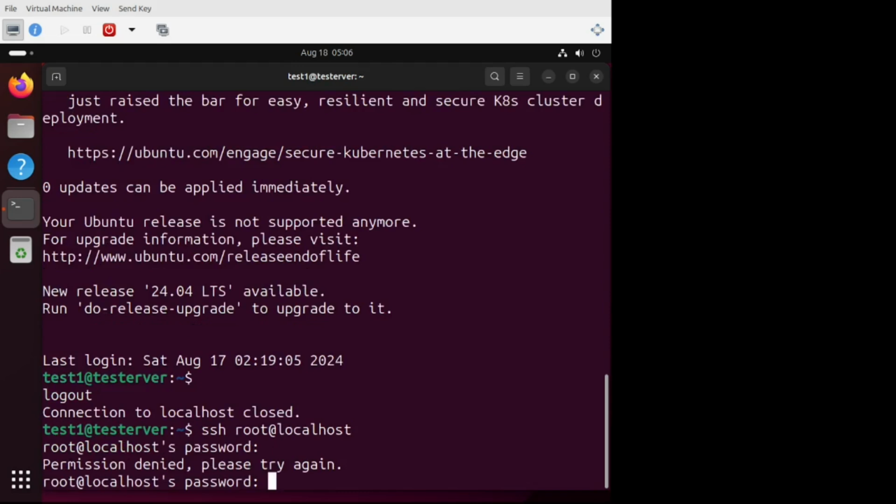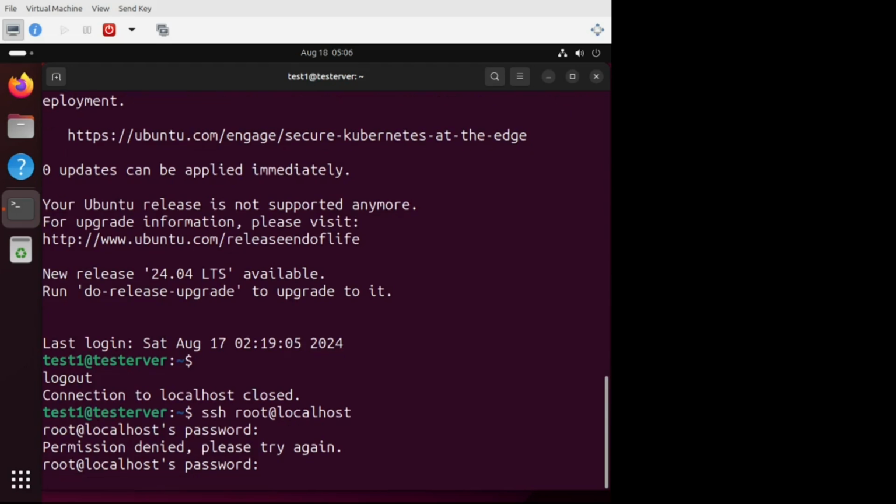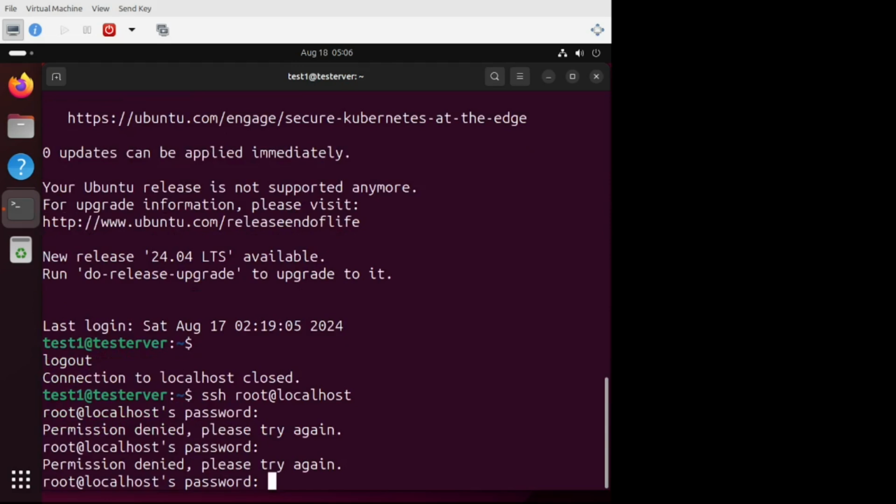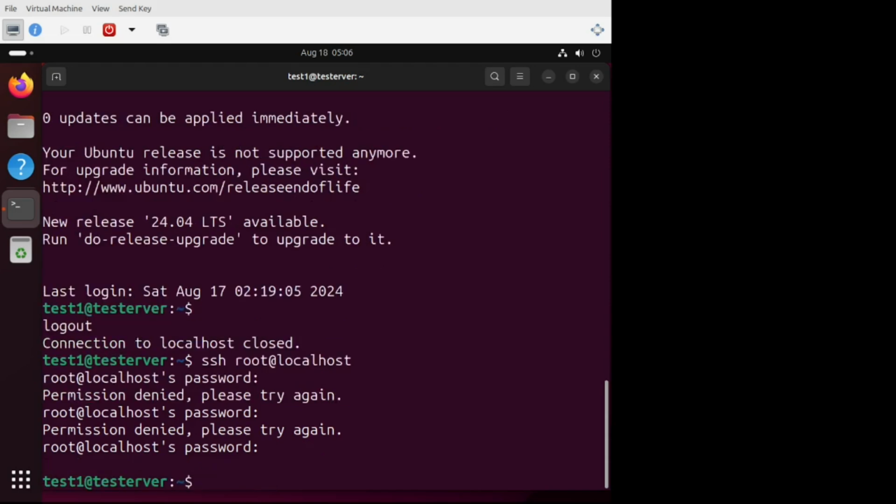Well, it doesn't allow root to log in. We'll still try. It says permission denied. Now to come out of any situation like this, you can press Ctrl C. So Ctrl D was to log out. Ctrl C is to break the current control flow.